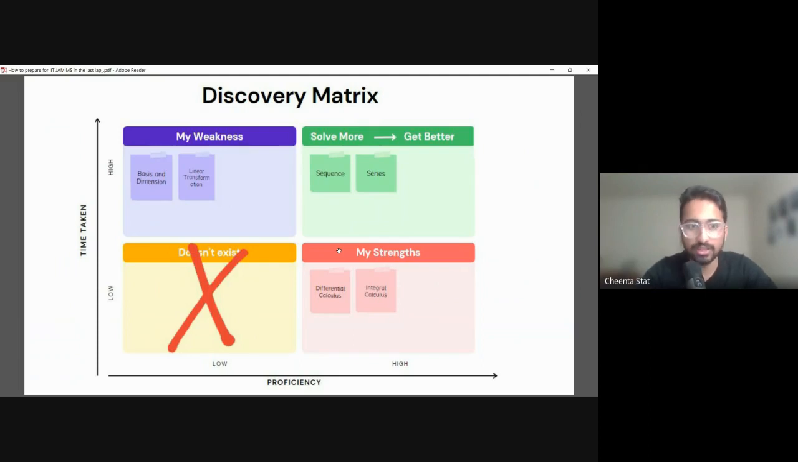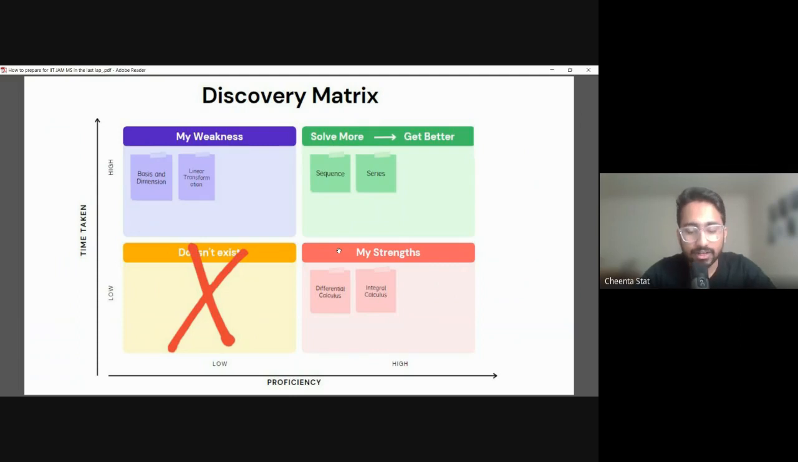That is your strength. On the lower right-hand corner you can see the strengths, where your time taken is low and your proficiency is really high. These are the places where your strengths are. And where proficiency is high but time taken is also high, you need to solve more problems and get faster at solving problems.